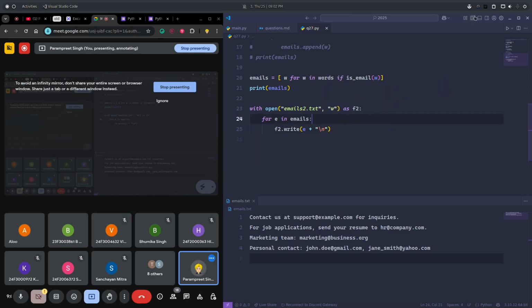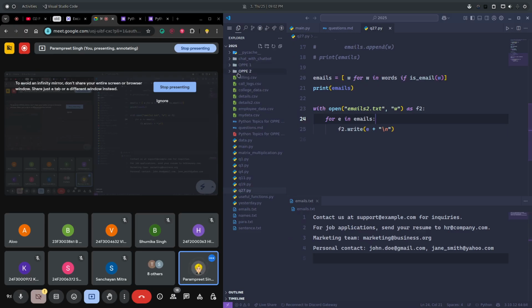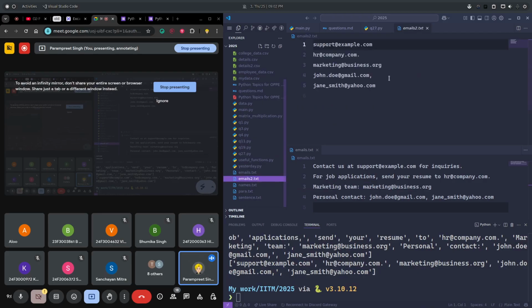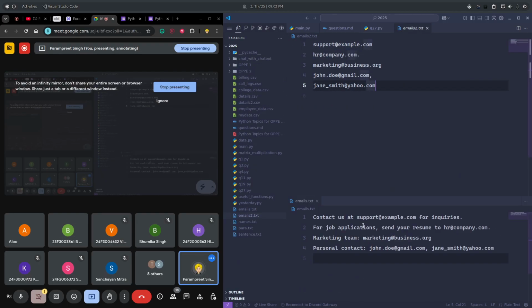Now that's it. See, I do not have any emails2.txt, I have only emails.txt. Let me run the code and see. Now I got emails2.txt. Let me open it. We have the emails. Okay, great. Is this clear to everyone?